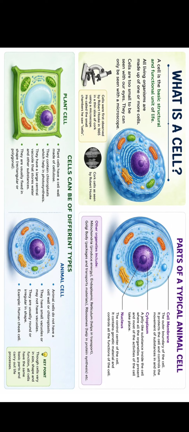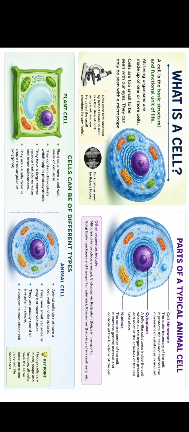Why functional unit of life? Functional unit of life, that is because all the actions, all the biochemical reactions, everything taking place in our body is actually happening at the cellular level. Each and everything. You know that we have cytoplasm in our cell. It's a chemical factory of the cell, right? Cytoplasm is the chemical factory of the cell. Then we have many other organelles in the cell as well.